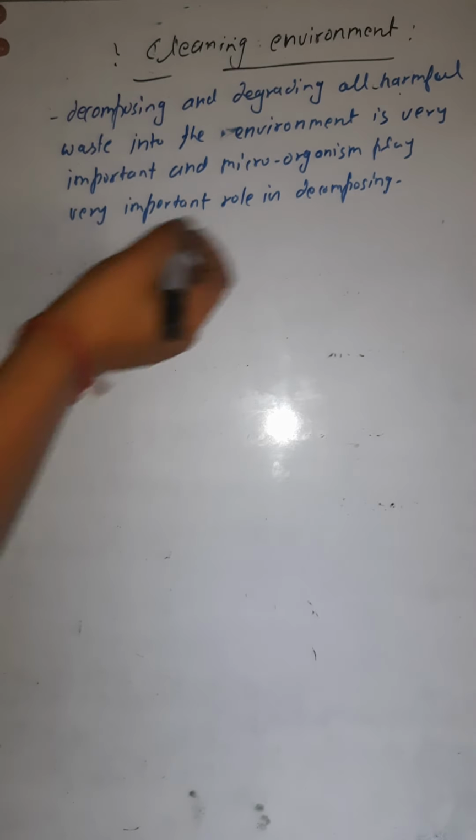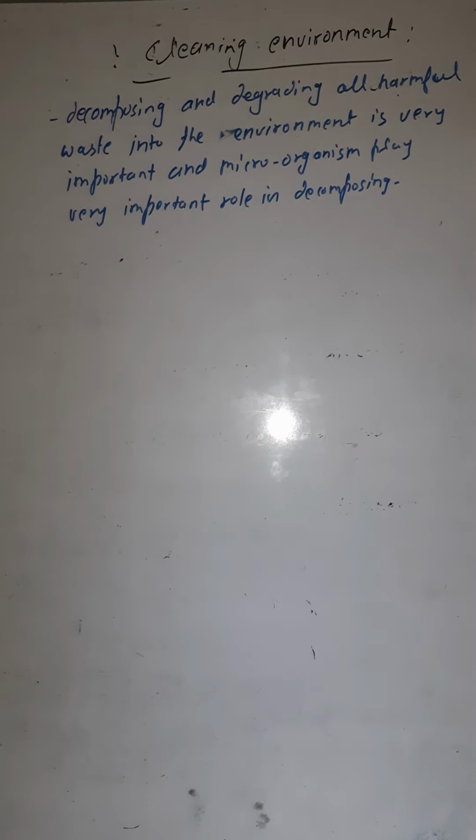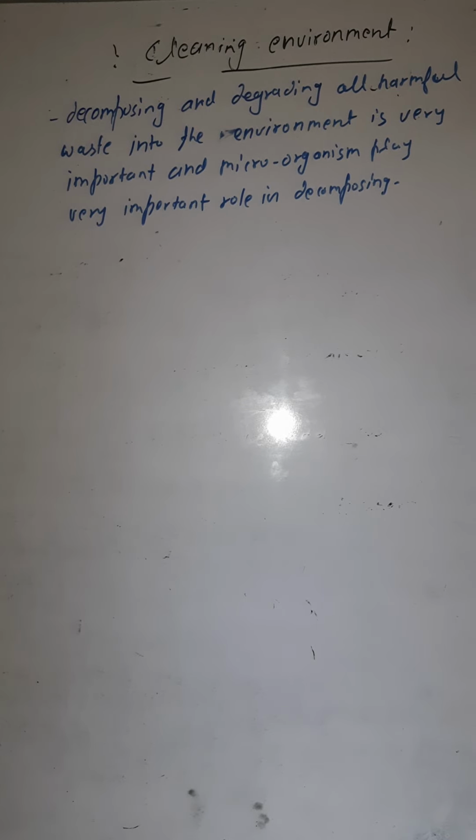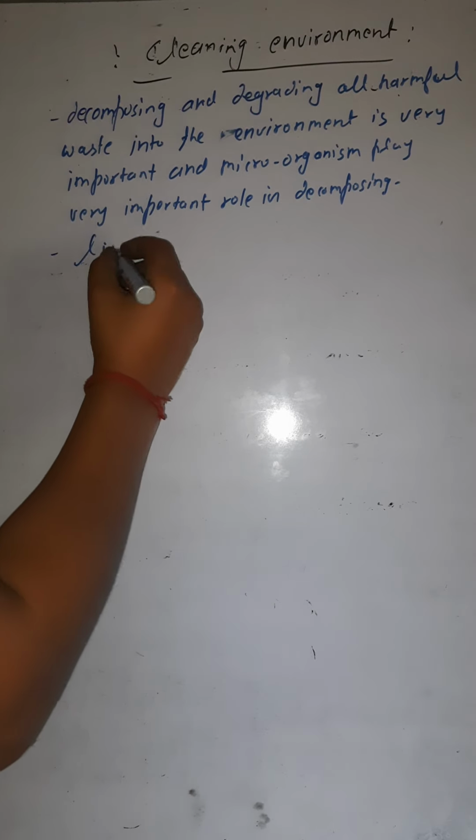In this decomposition, microorganisms or microbes play a very important role.